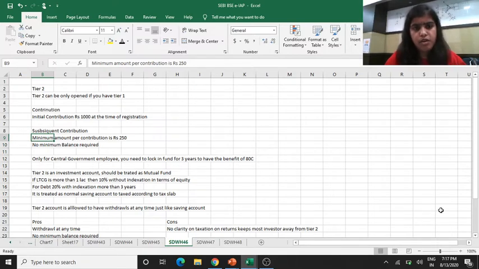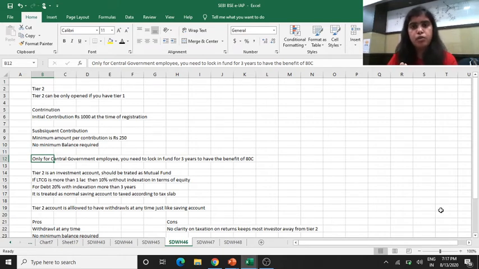There is no requirement of minimum balance for central government employees, or whenever you want the tax benefit, like in the ELSS scheme. What is ELSS? There is a separate video on our YouTube channel for ELSS; one can check it out to know more. Like in ELSS, to have the tax benefit you need to put your money in for 3 years. For an FD in a bank, you need to put your money in for 5 years. There are separate rules for National Savings Certificate, for LIC, for PF, for various tools.